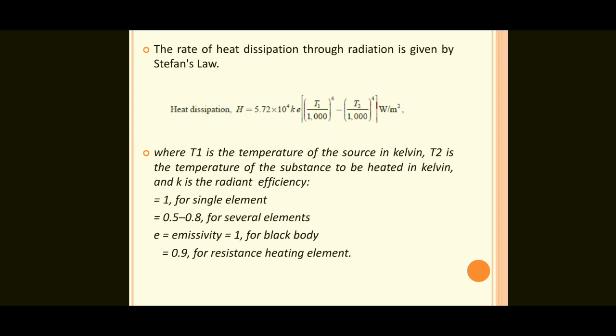Short question: write down the standard formula of Stefan's law for heat dissipation. We may expect this question, very important.